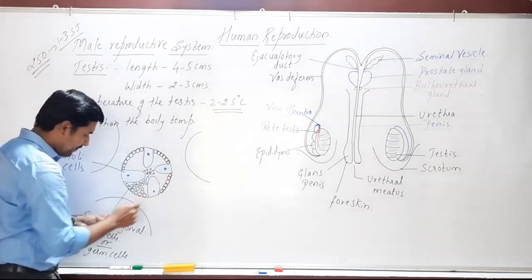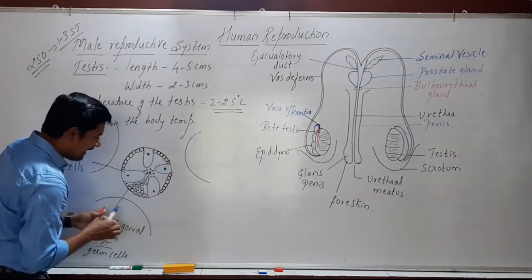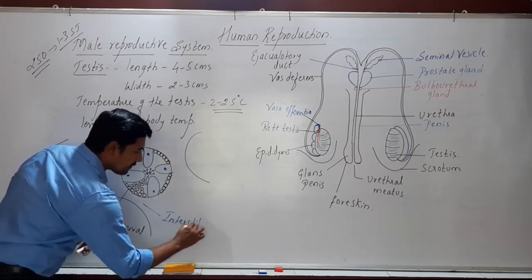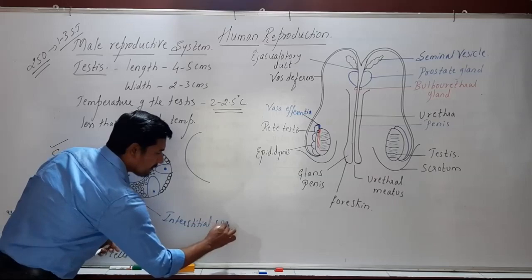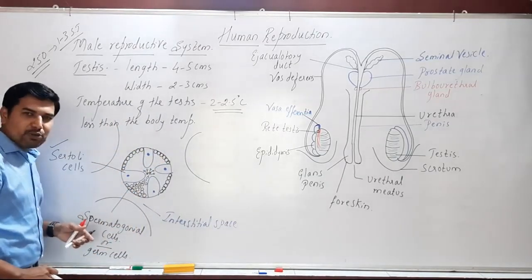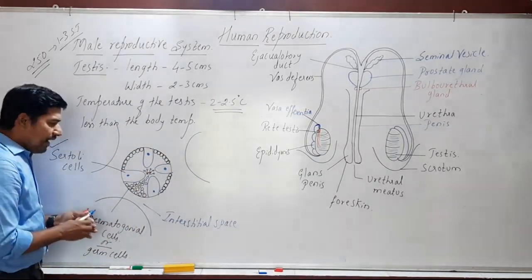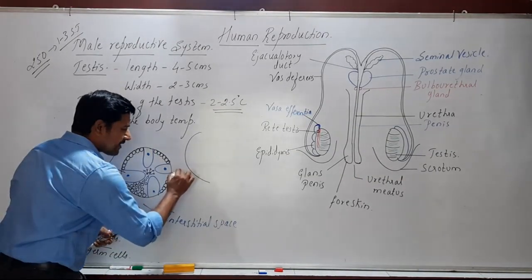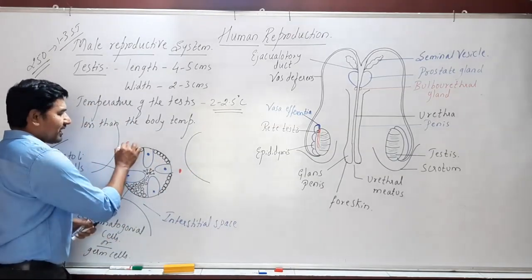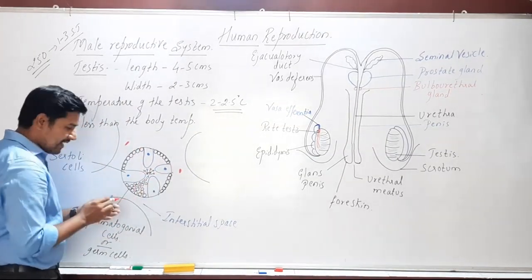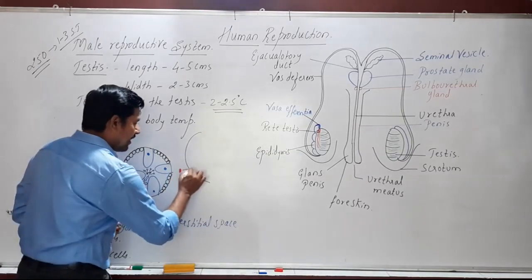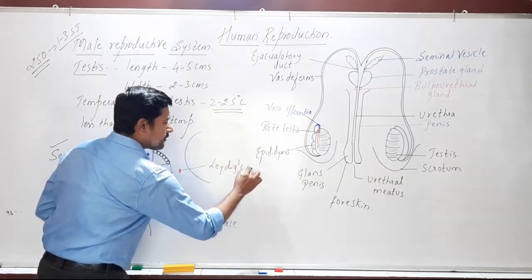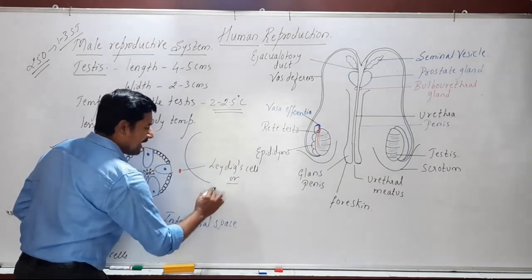Okay. Now, in between two seminiferous tubules, there is a space. This space is called the interstitial space. Now, in the interstitial space, there are certain cells. These cells are called Leydig cells, or they are also called interstitial cells.